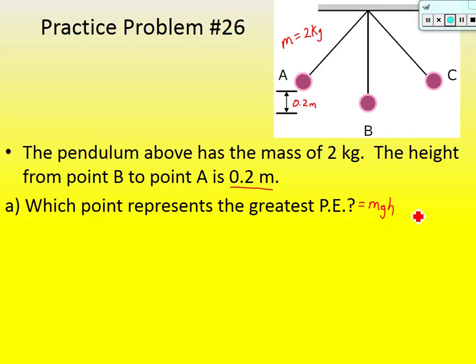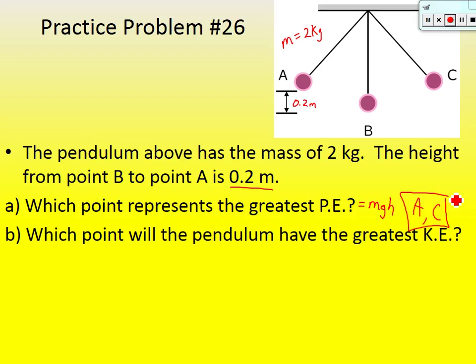Point A. And if there's no friction or air resistance, it's going to come back up to its same height. So I would say A and C. Again, that's where it's at its highest point.